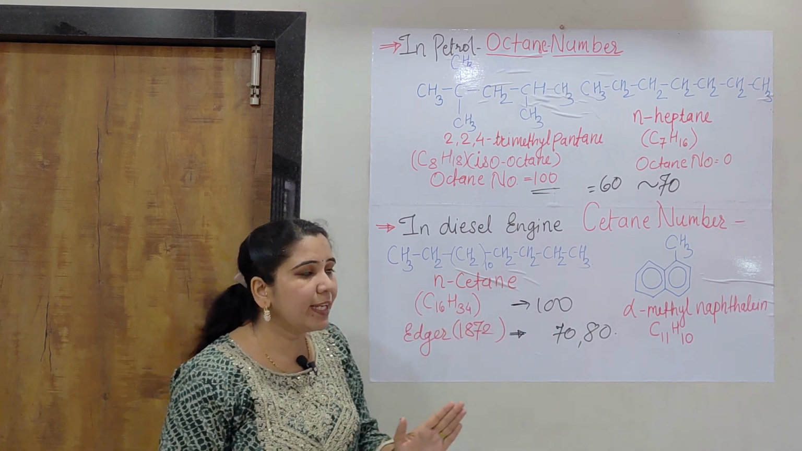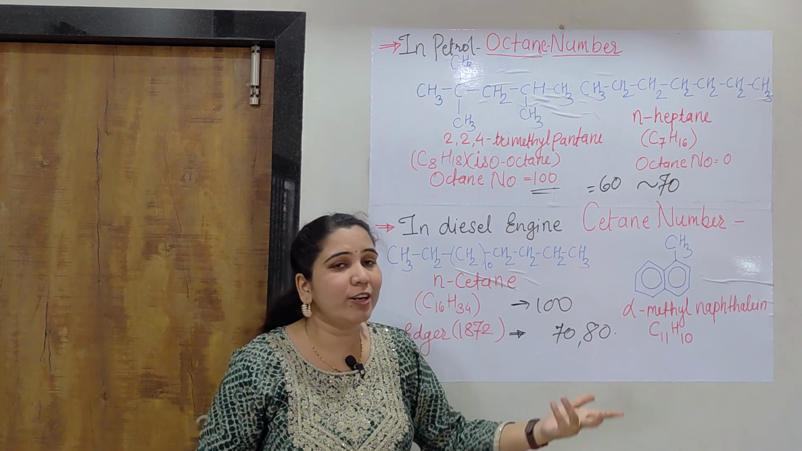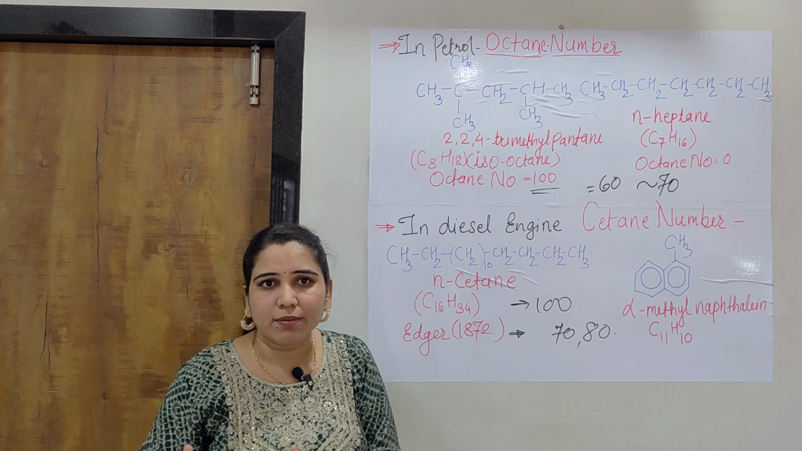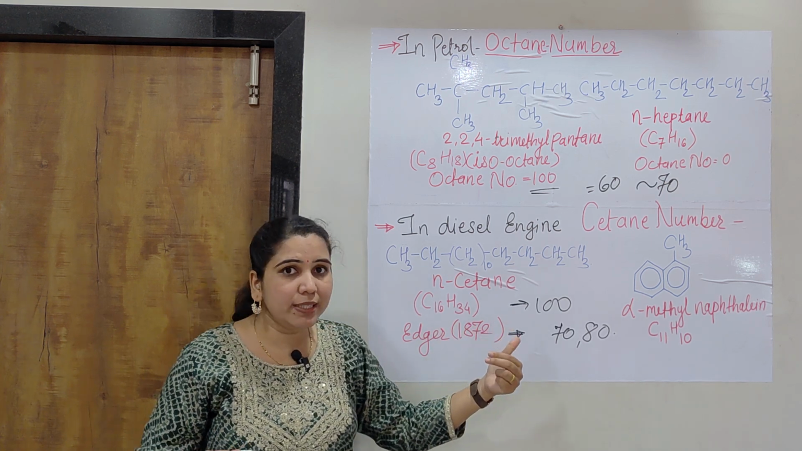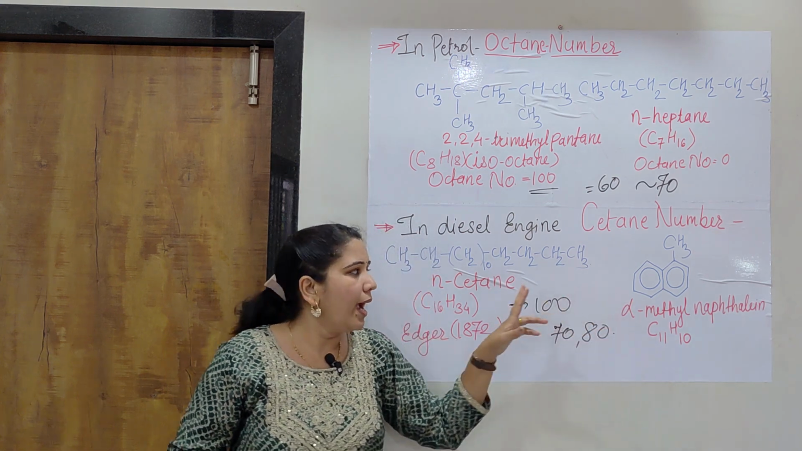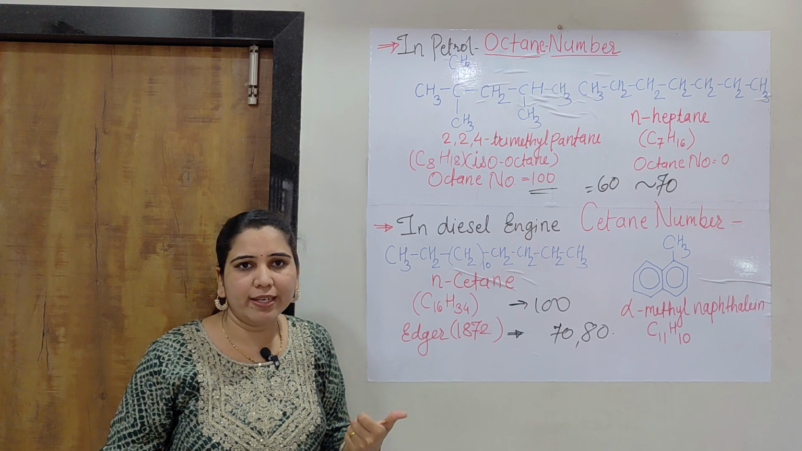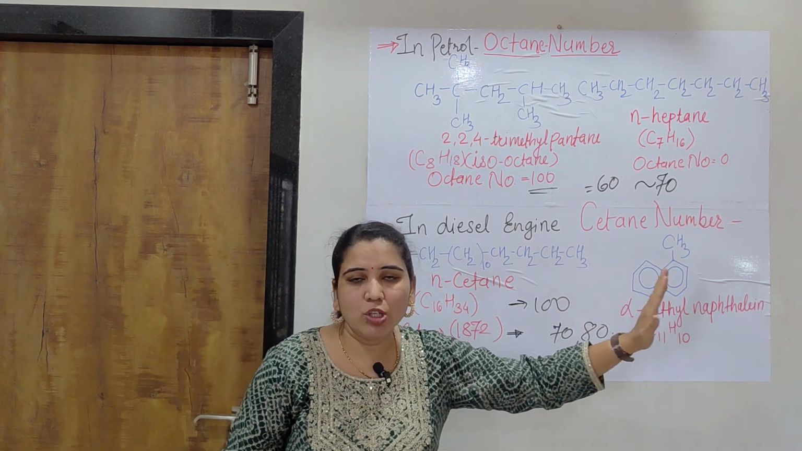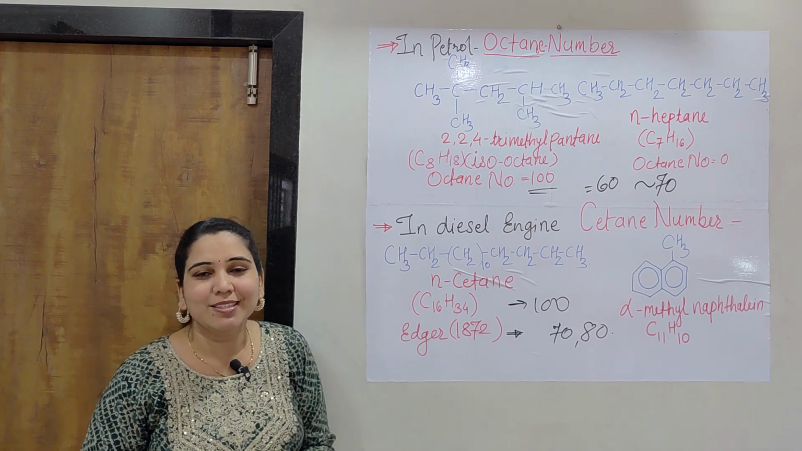See here, in a diesel engine, aromatic hydrocarbons or naphthalenes show a very high knocking tendency, and straight chain hydrocarbons show a very low knocking tendency. That's why these are more superior. So in this way, the cetane number is studied.